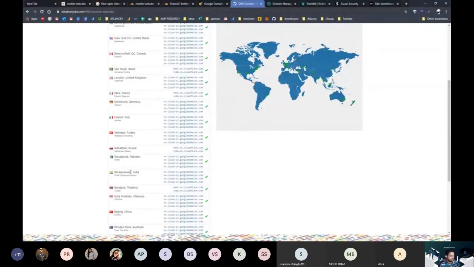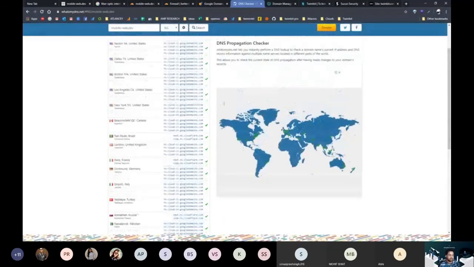So let's care about India right now. They are checking the address from Bhubaneswar. When this one goes with Cloudflare, we'll check if our request is going through the CDN or not. And we'll see what the difference is between speed with a CDN and without the CDN.